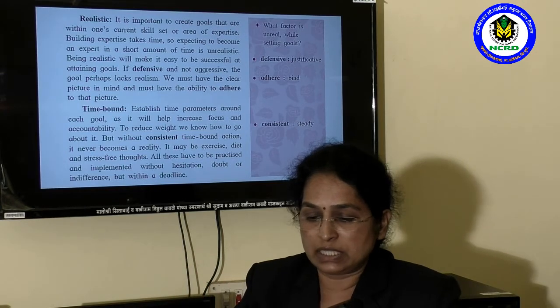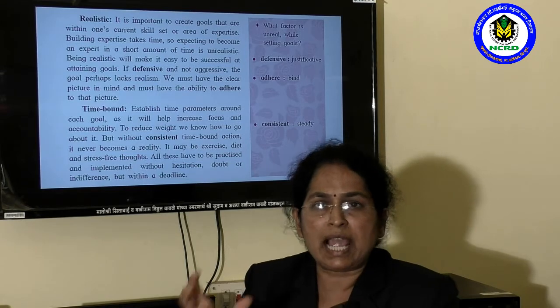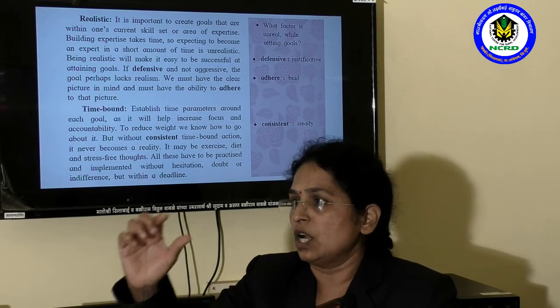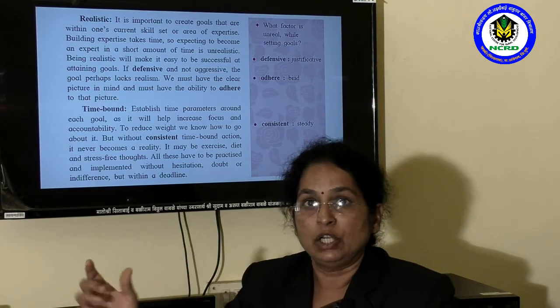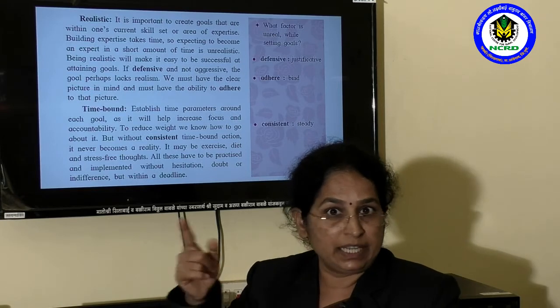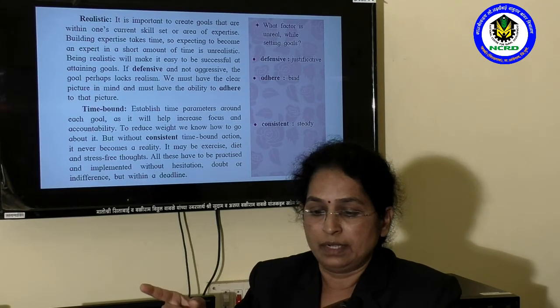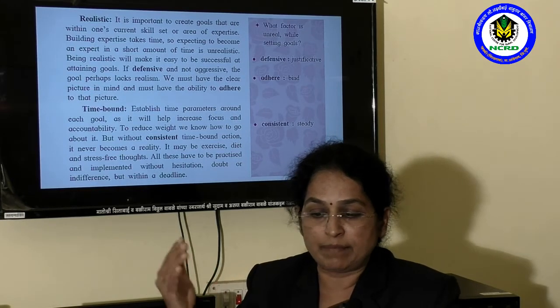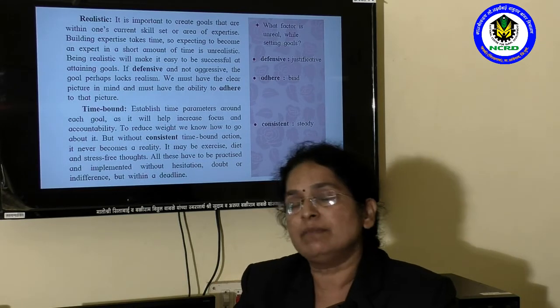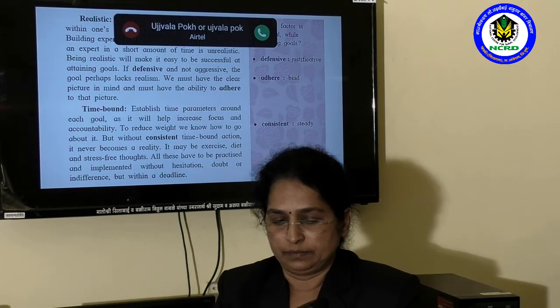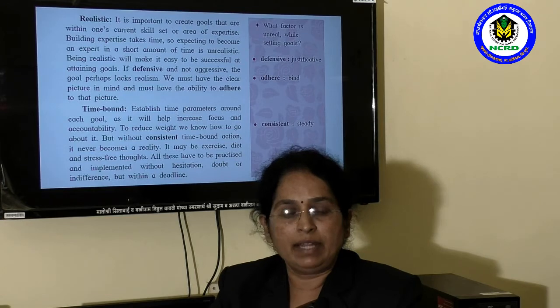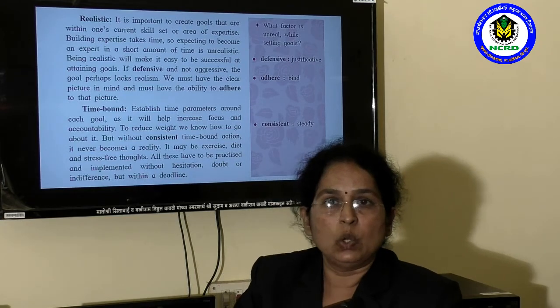But he has to take consistent, continuous time-bound action to reduce his weight. If he doesn't take continuous time-bound actions, it never becomes a reality. He will never lose his weight.